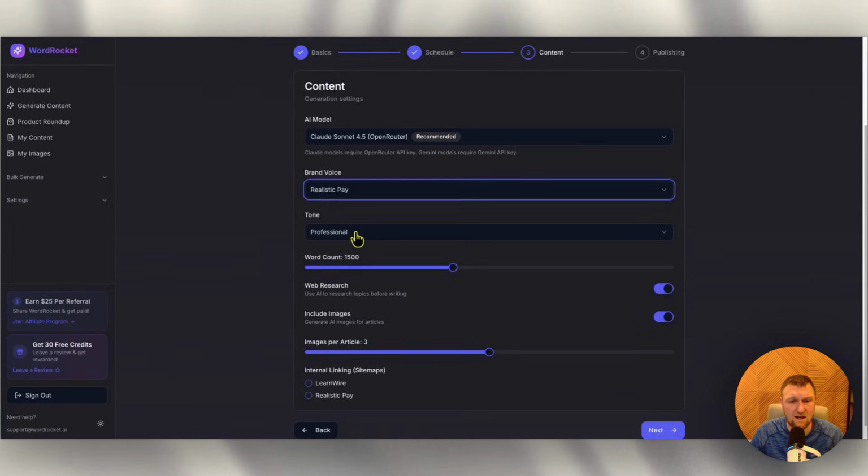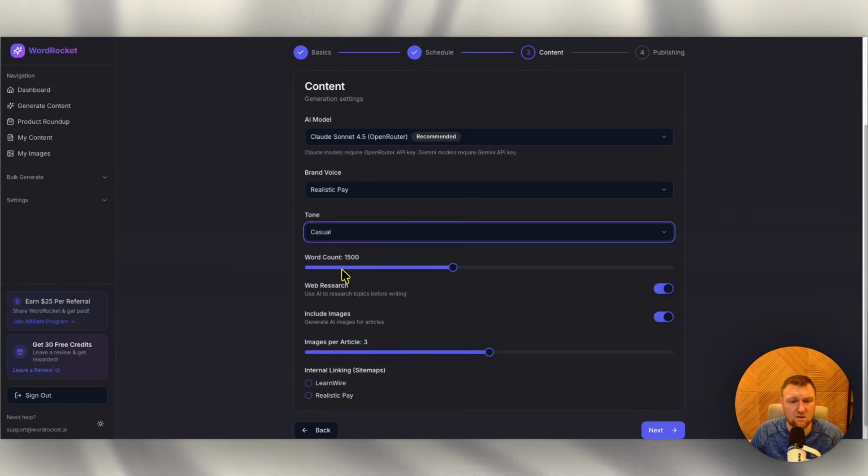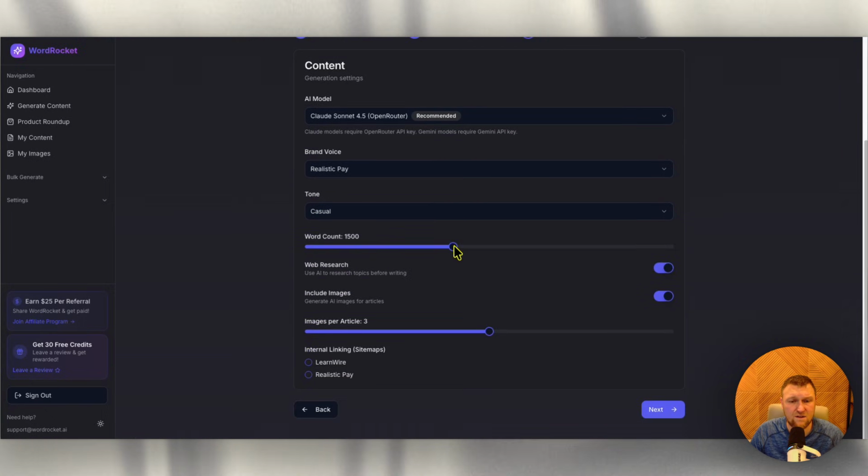Yeah, we want realistic pay. We want professional. I'm going to go with casual. Word count 1,500. I'm going to stick right at like a 1,600 word post. Web research is on. Include images. Yes, include images, 3 per article.